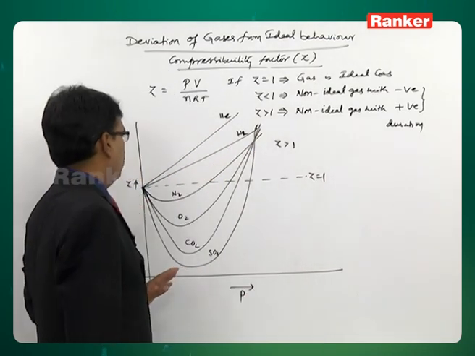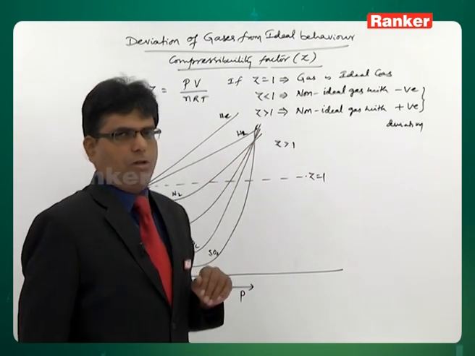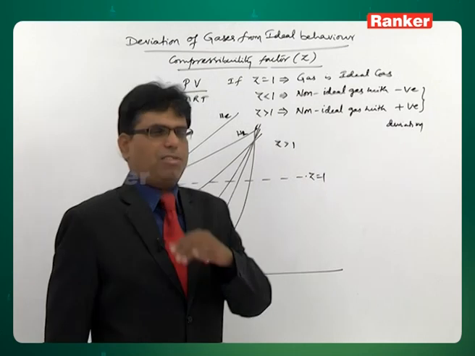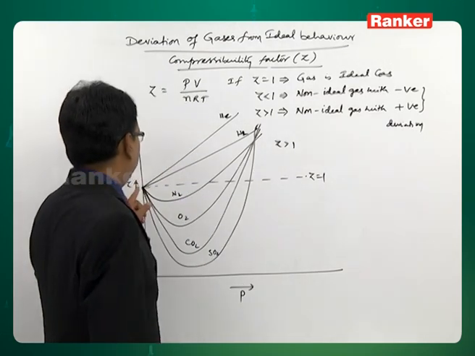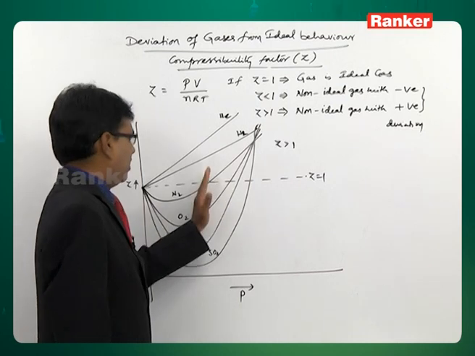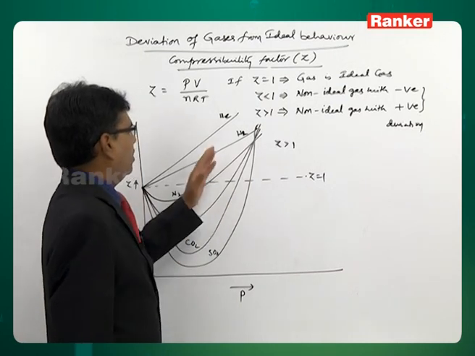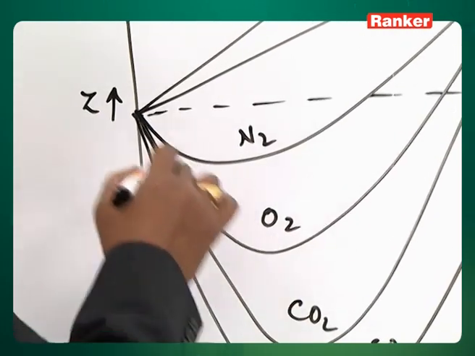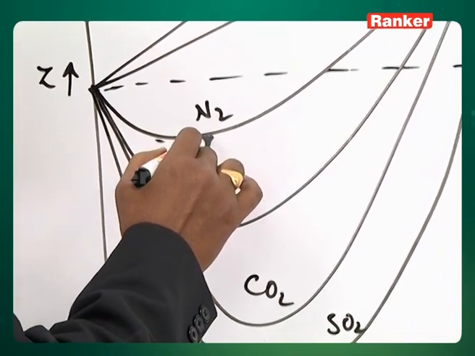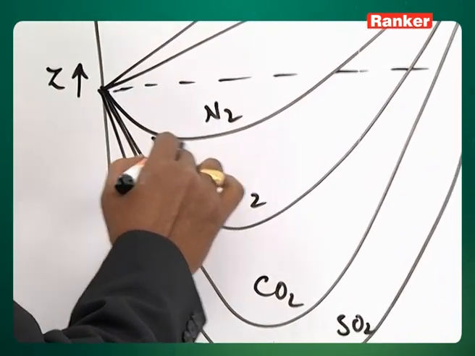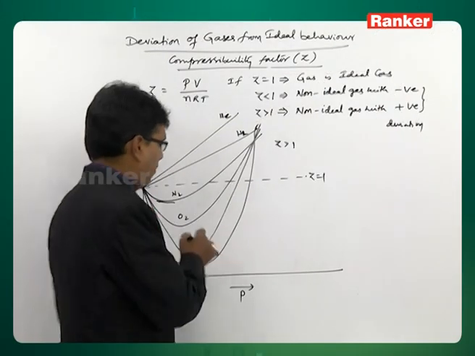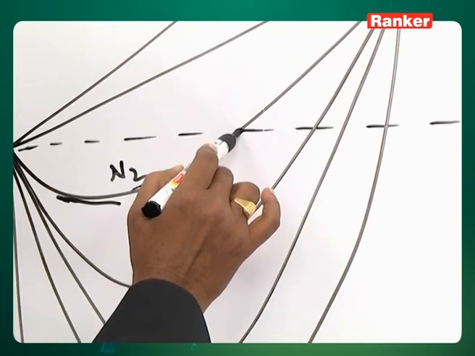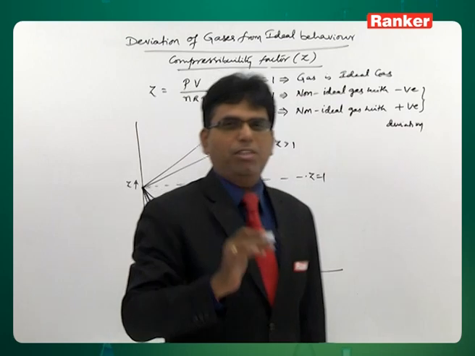Now, when you come to the other gases, nitrogen, oxygen, carbon dioxide, sulfur dioxide, methane, ammonia, they are found to exhibit negative deviation at low pressure and positive deviation at high pressure. For example, for nitrogen, with increase in pressure the deviation initially decreases, reaching a certain minimum, and after that increasing pressure increases the deviation. It crosses from negative deviation to ideal behavior, and from ideal behavior to positive deviation.